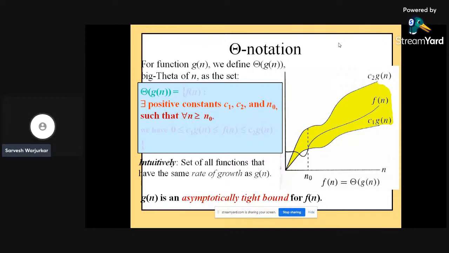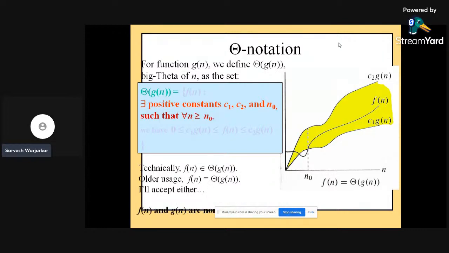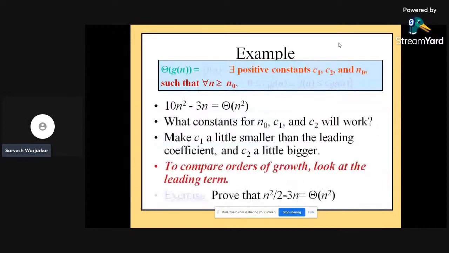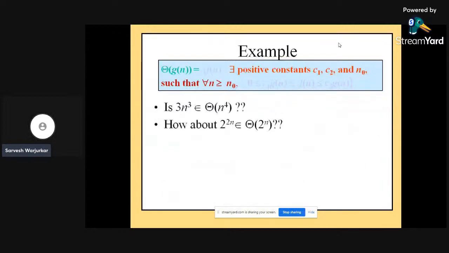Intuitively, it is the set of functions that have the same rate of growth as g of n. In other words, the function g of n is an asymptotically tight bound for the function f of n. Simply like this. There are various examples of this.